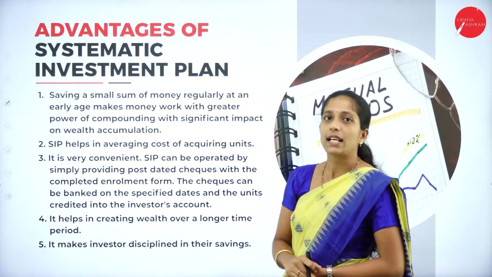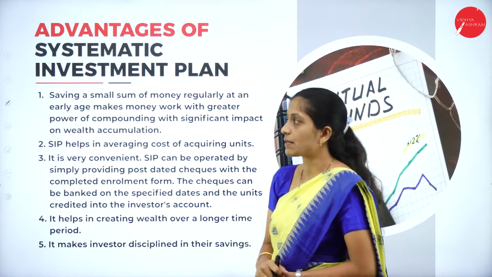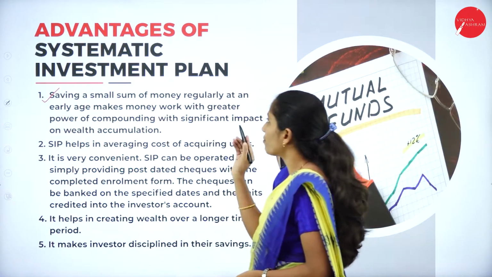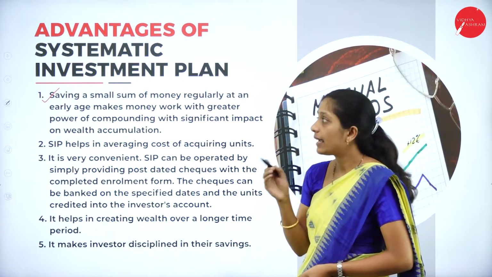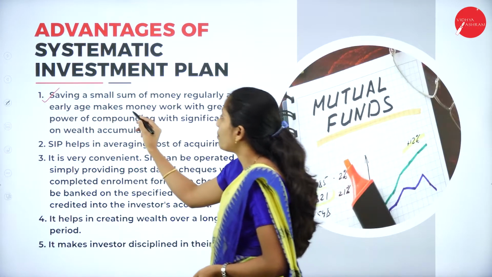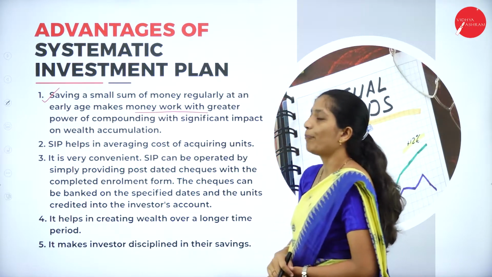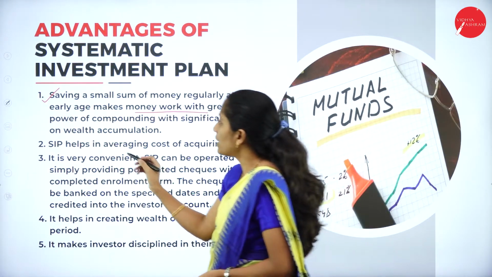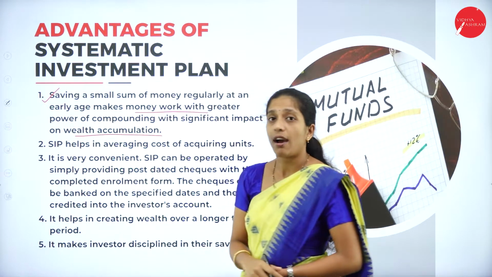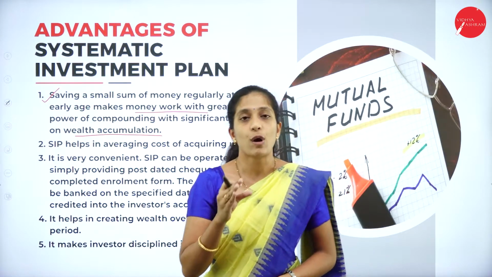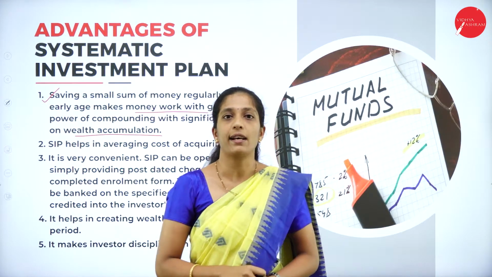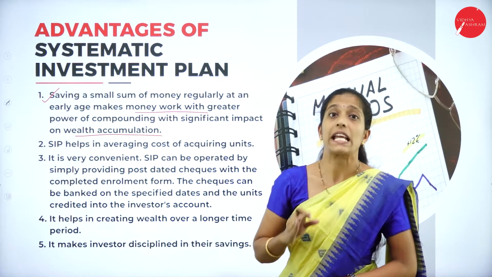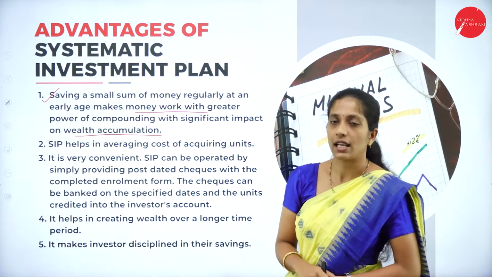Now let us see what are the advantages of systematic investment plan. So the first one is saving a small sum of money regularly at an early age makes money work with greater power of compounding with significant impact on wealth accumulation. So I have already told you, this small amount which is paid on a regular basis will thereby help in the wealth accumulation or increase in wealth of an investor.